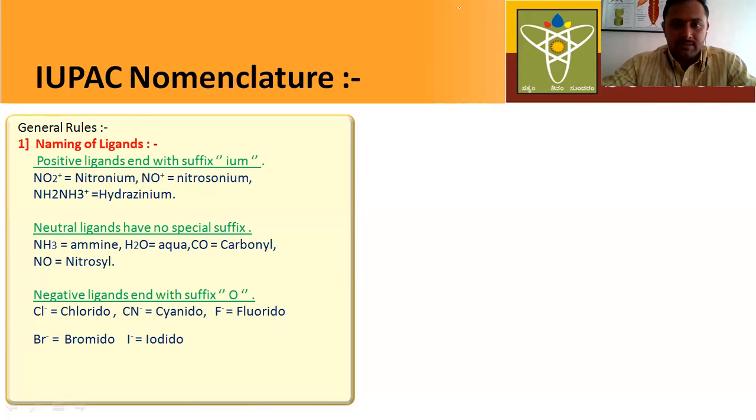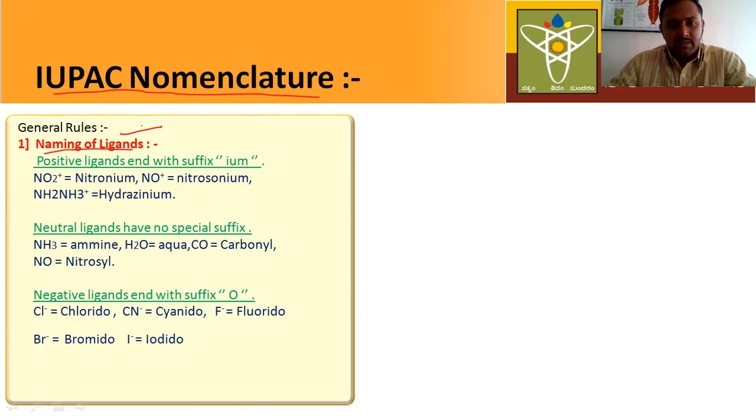Yes, we were discussing IUPAC nomenclature. Here, to write IUPAC names for coordination compounds, there are some general rules. Now let us discuss the general rules one by one. The first rule is naming of ligands. In the last video we learned the types of ligands.